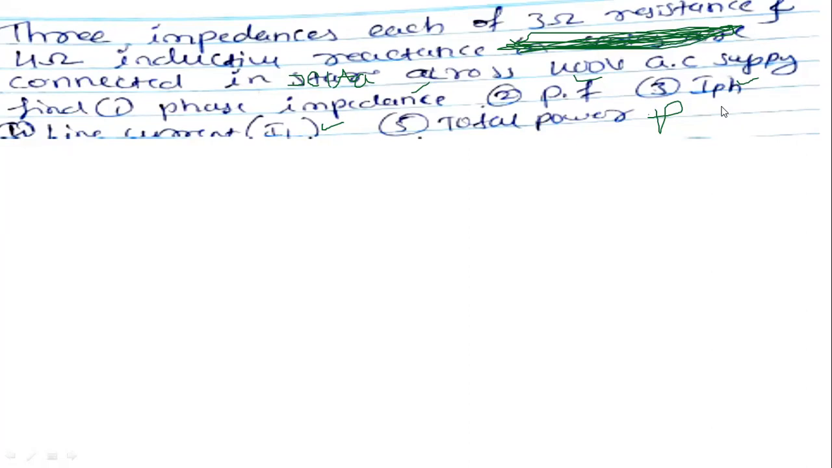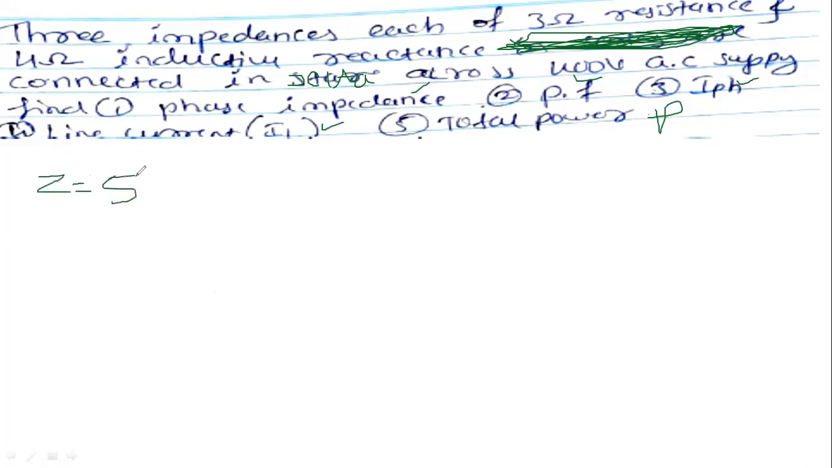Sir, I phase equals 80. What is V phase? 400, because for the delta connection, VL equals V phase. Remember that one. So I phase equals 400 divided by impedance. How much is it? 5. 400 divided by 5 is 80. Correct. Z equals how much you got?